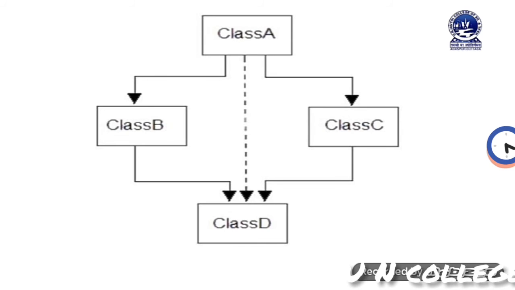How? Through class B it is inheriting the properties of class A. Similarly, through class C again it is inheriting the properties of class A. In this way ambiguity may arise. I hope you have got some basic idea about inheritance and different types of inheritance. In the coming classes, when I discuss runtime polymorphism, at that time I will explain virtual inheritance, which is a particular case of hybrid inheritance.